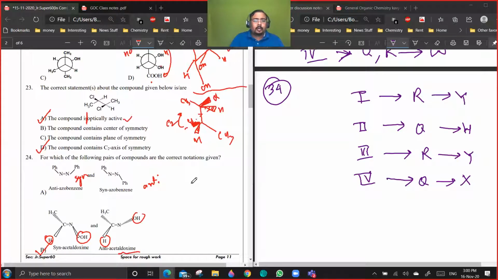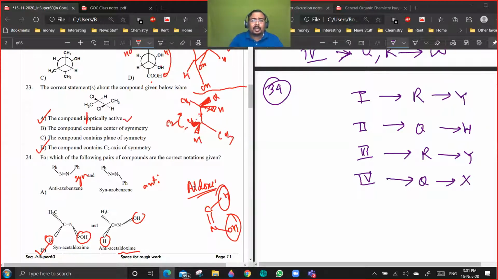Question 21, second one. I have told you that in case of aldoximes, the carbon definitely contains a hydrogen and nitrogen definitely contains an OH. So syn is when both are on the same side and anti is when both are on the opposite side. Are you getting a point? This I have given separately.